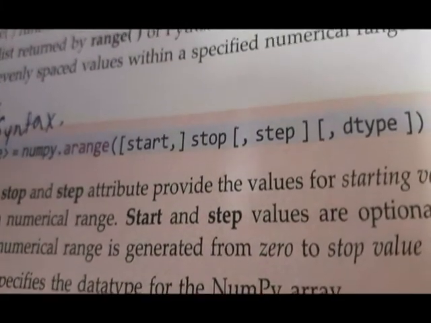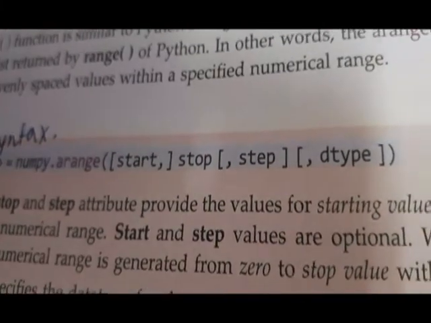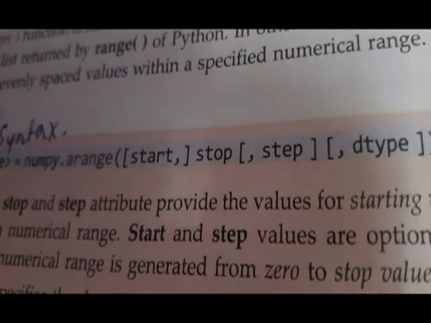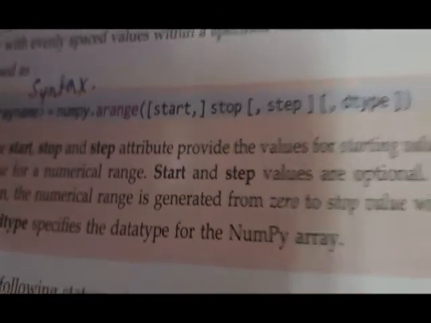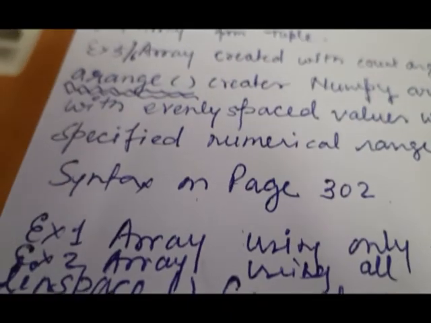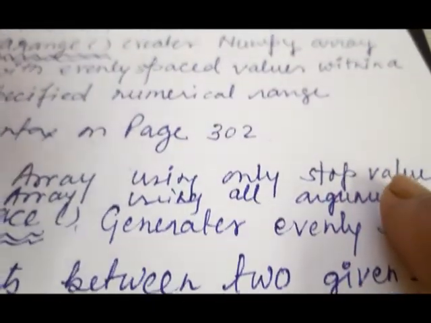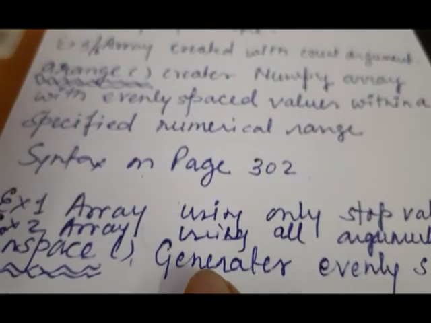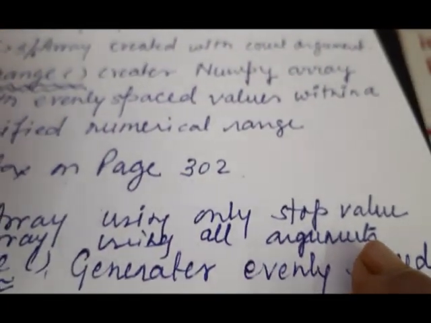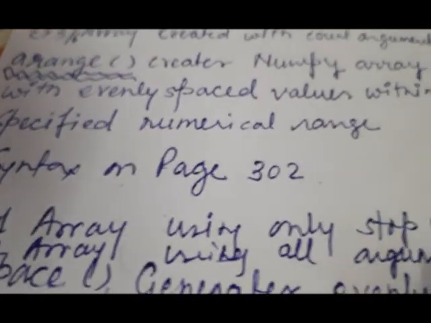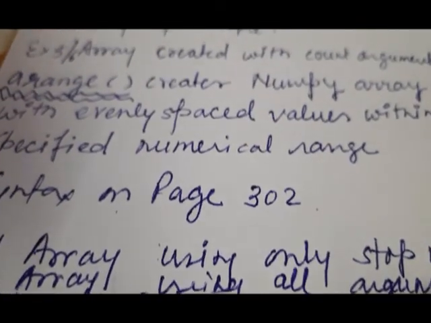Now I will show you. The first example will be with only the stop value, and the second example will be with all the arguments. So you can see here, the first example is an array using only the stop value, and the second example is using all the arguments.